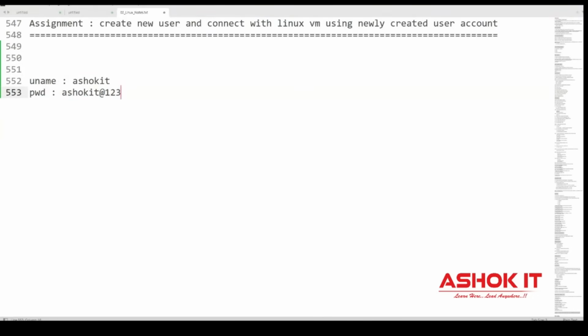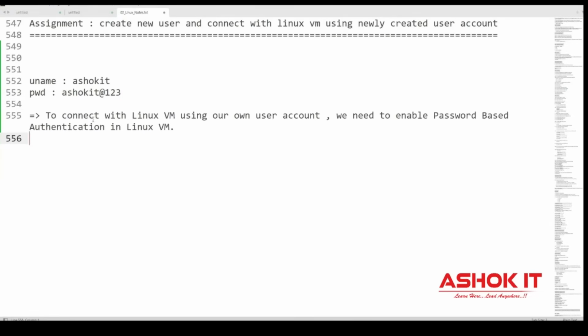So in order to do this password-based authentication, we need to deal with two files here, guys. To connect with Linux VM using our own user account, for example, Ashok IT account, we need to enable password-based authentication in the Linux machine. By default, password-based authentication is disabled in the Linux machine. So if you want that feature, you need to enable that.